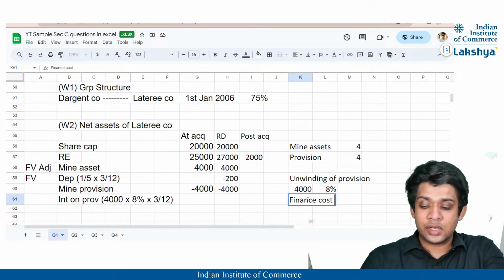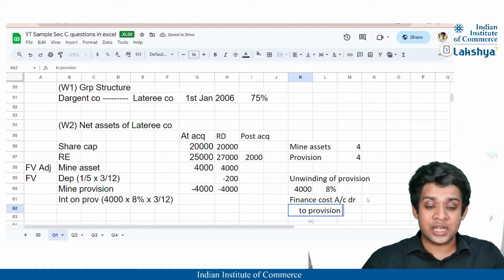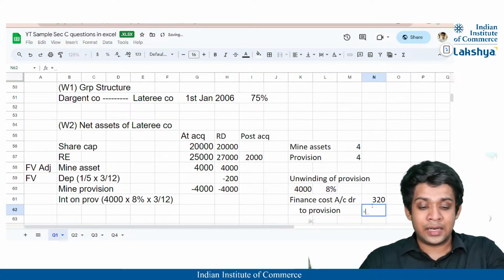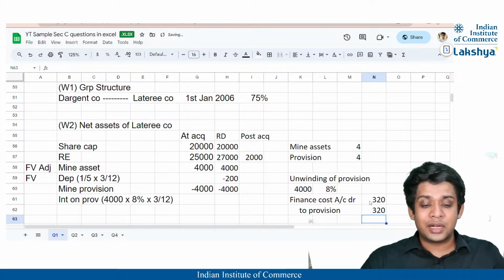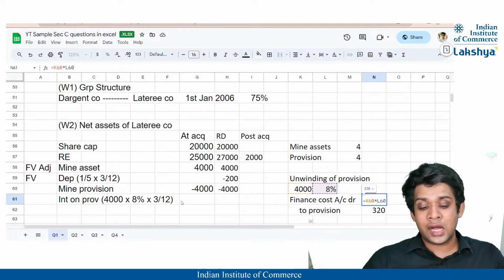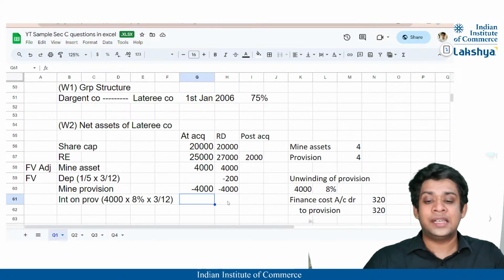right? Finance cost account debit to provision for your dismantling. I will have to charge this, right? And that will be nothing but 4,000 into 8%, that will be 320 each. Okay, but the total amount is not going to be there here. It is going to be 320 into 3 by 12, because obviously the months that have been covered are only 3 till date.